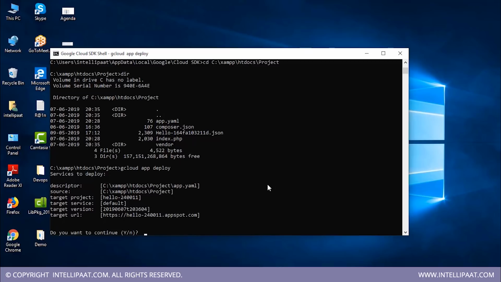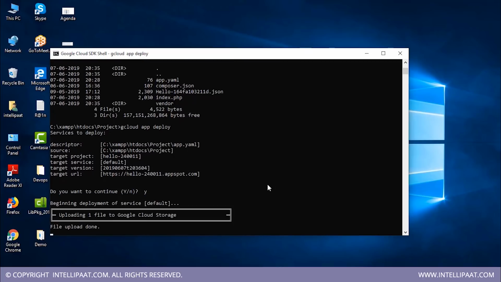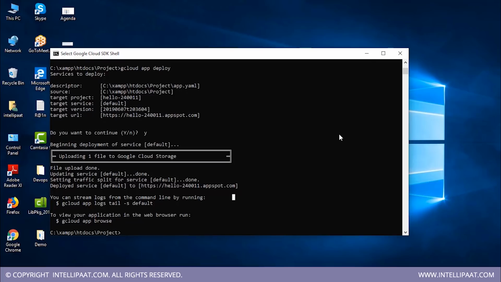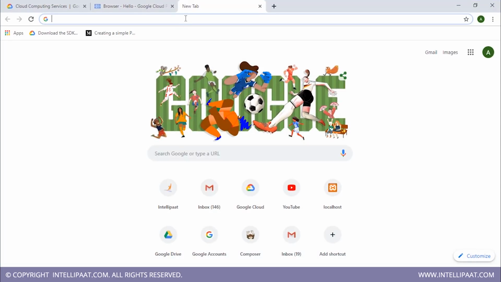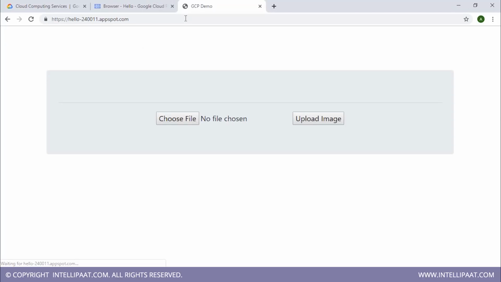Do you want to continue? Yes. So it says file upload is done. Alright, so now my code files are deployed onto the cloud. So to run my application on App Engine, all I have to do is copy this from here and paste this link on my browser, and here you go. Now my application is actually running on App Engine.